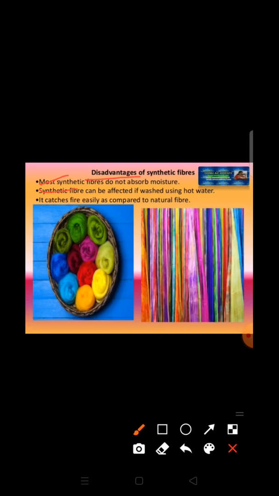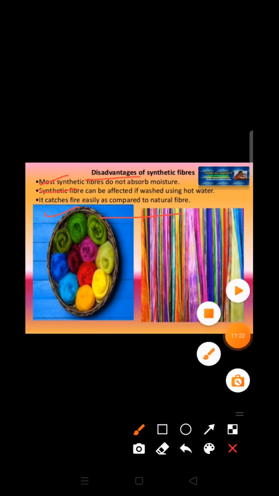They also catch fire easily as compared to natural fibers. That is why we should not wear synthetic clothes while working in the kitchen, because they may catch fire very easily, and after burning they may stick to the skin also. So these are the disadvantages of synthetic fibers.